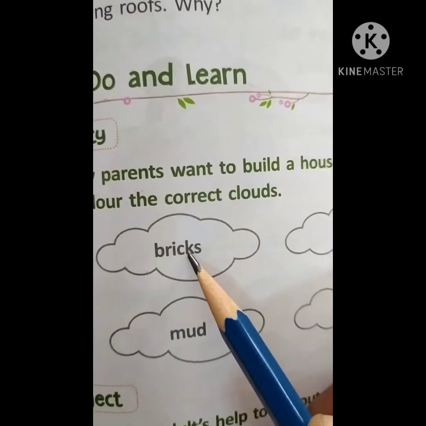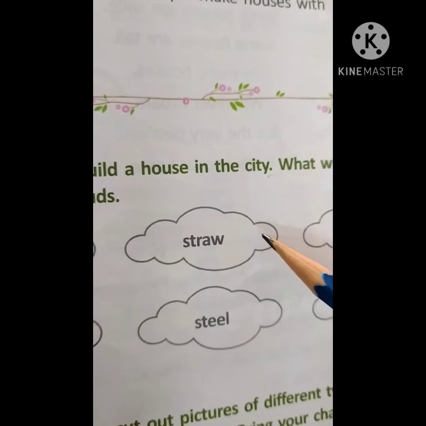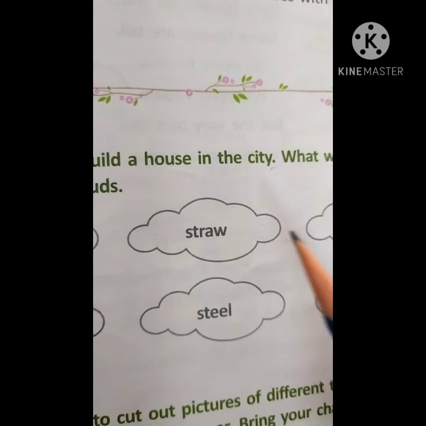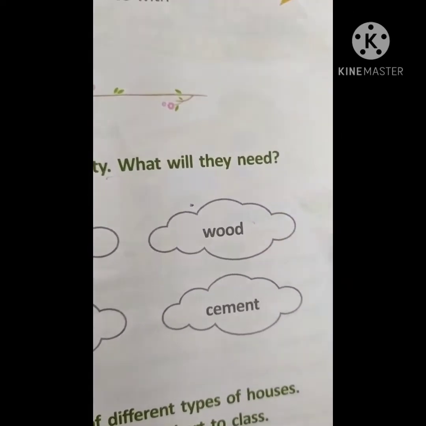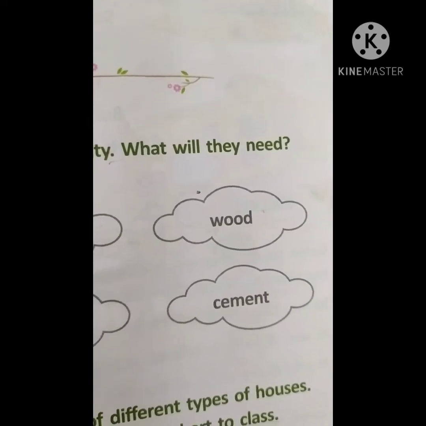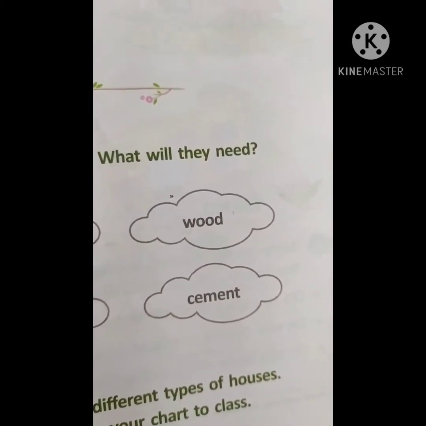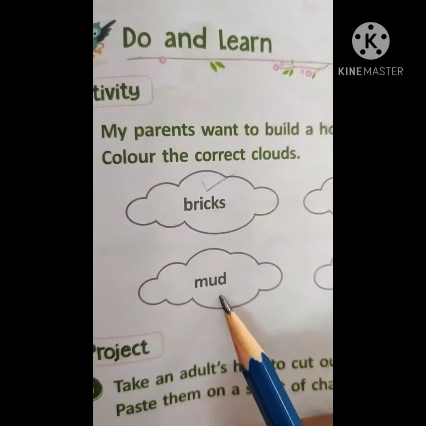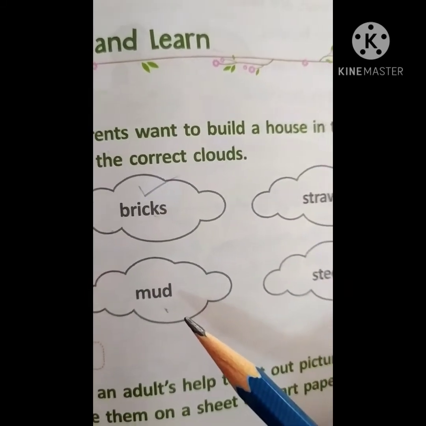Bricks, obviously bricks are very important in the pakka house. Please color it, children. Straw is used in the kacha houses, not pakka houses, so don't color it. Next one, wood. Obviously wood is very important, even in the pakka houses where you are living, that is made up of wood, steel, iron, bricks, cement, these all. Mud. Are you finding any mud in your house? I don't think so, children, right?